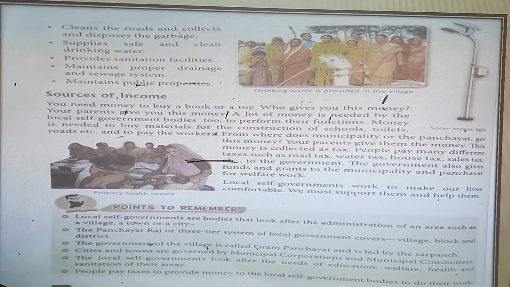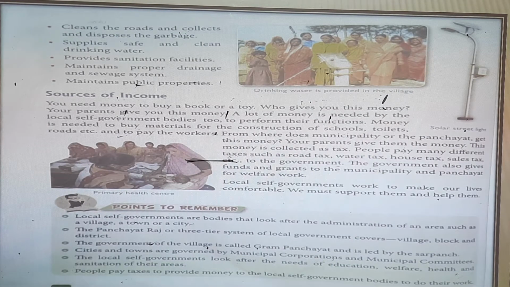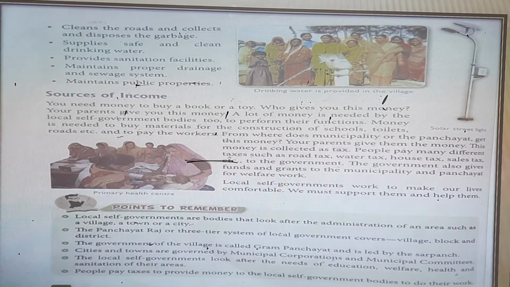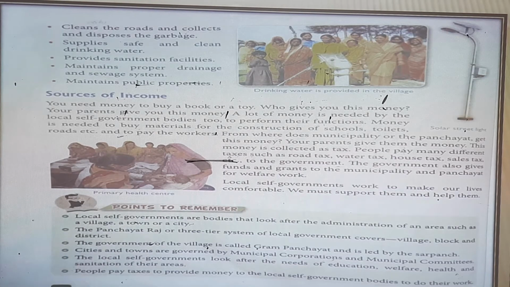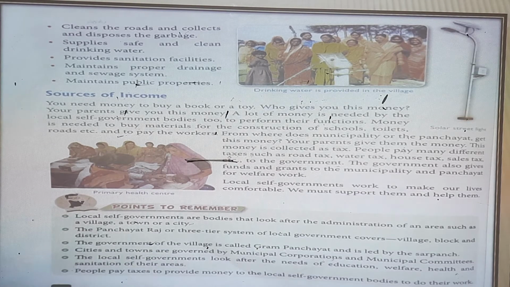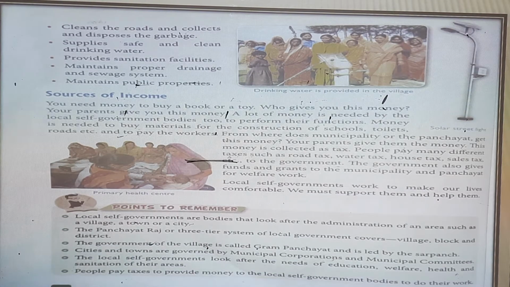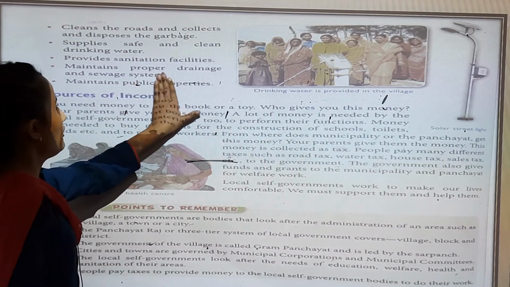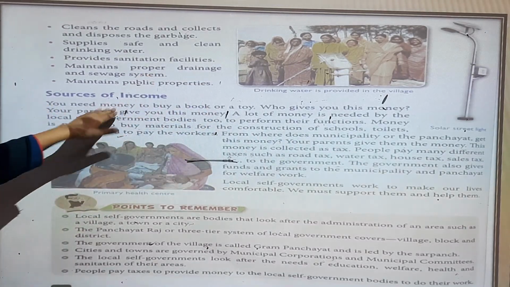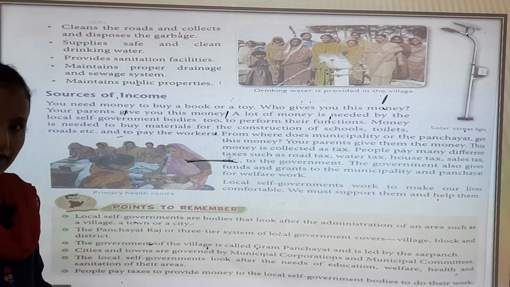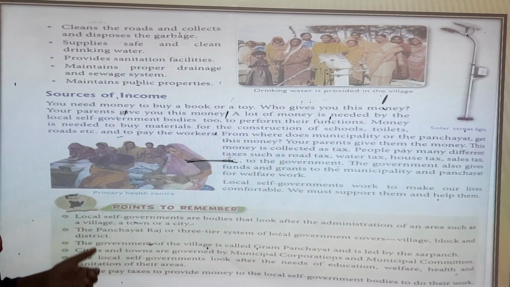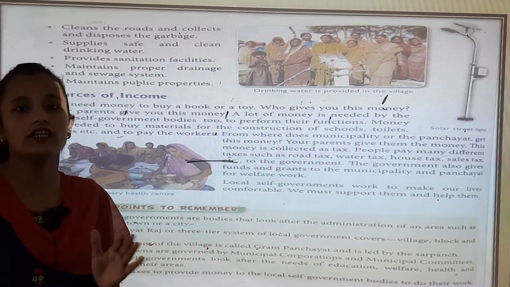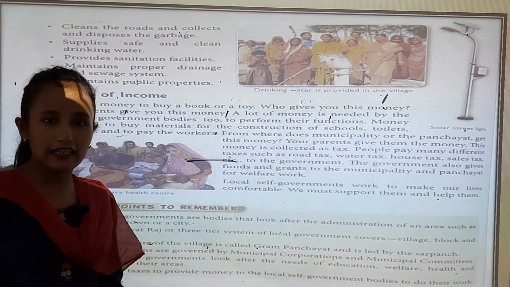Now on the next page: cleans the road and collects and disposes the garbage, supplies safe and clean drinking water, provides sanitation facilities, maintains proper drainage and sewage system, maintains public properties. So the local self-government used to clean the roads and collect the garbage also, and supplies safe and clean drinking water. They used to supply clean water also.